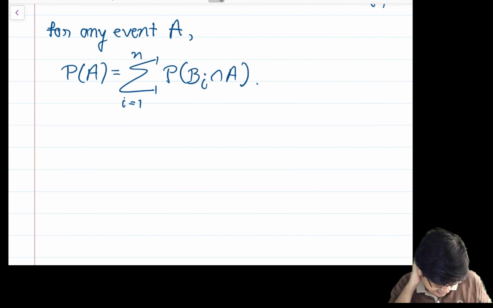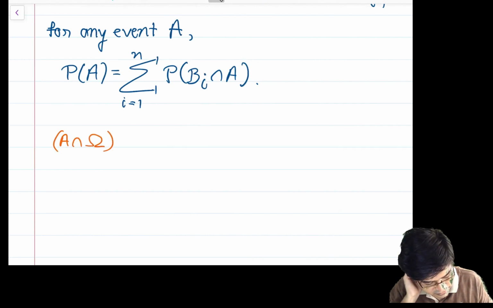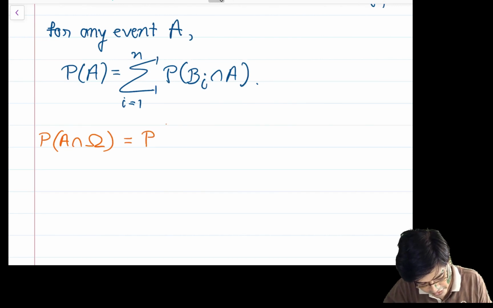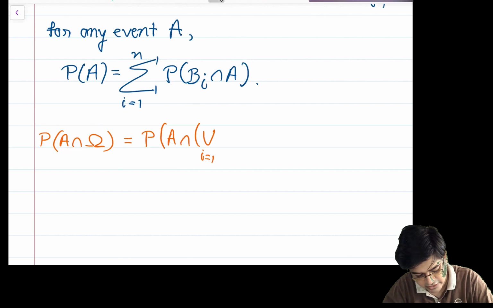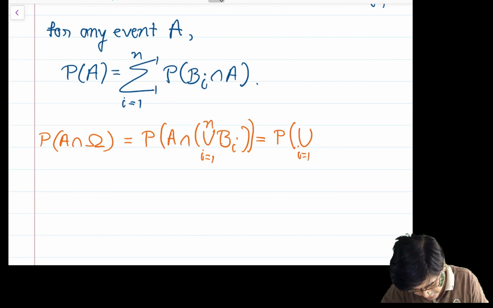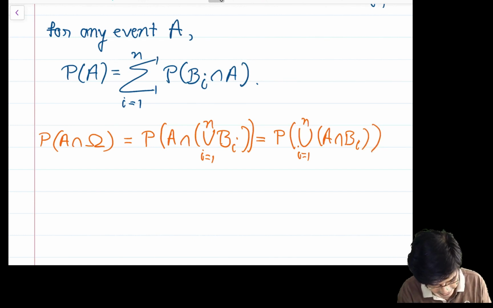For example, you consider an event A. You can write event A as A intersection with omega. Now simply, the probability of A intersection with the union over i equal to 1 to n of Bi, which is again going to be equal to the probability of the union over i equal to 1 to n of A intersection Bi. Distribute union over intersection, or intersection over union.